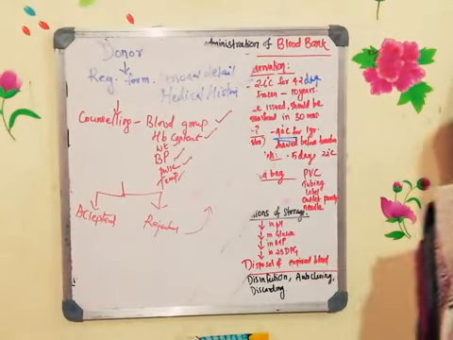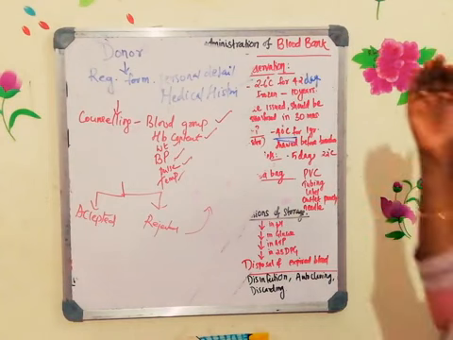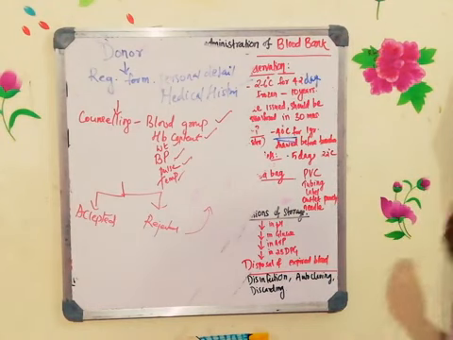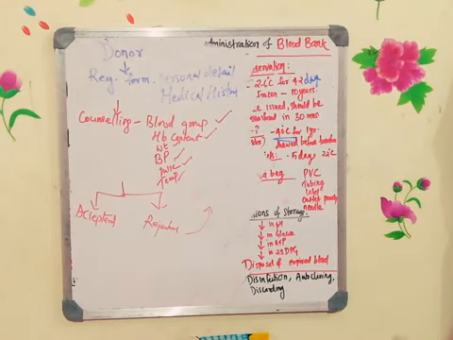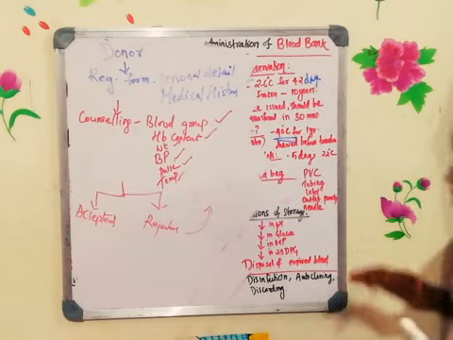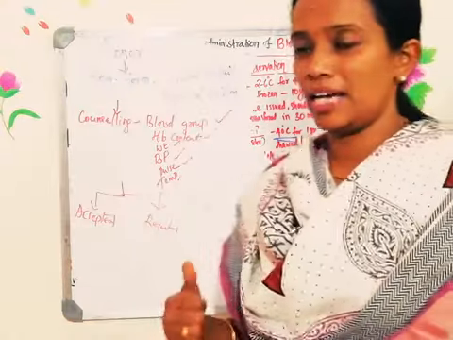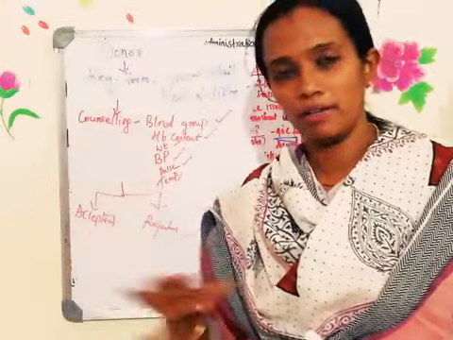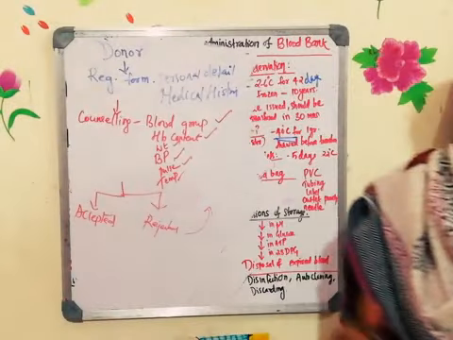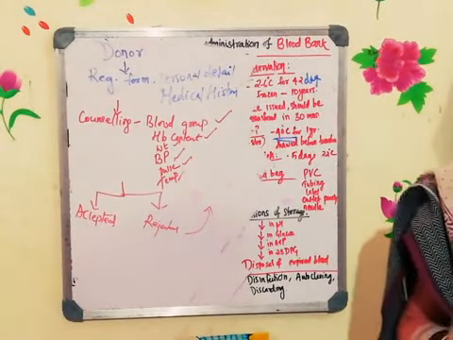So if the donor is accepted, the donor profile will be entered in a book, and then the donor's blood collection process will be done. The donor will be made to lie down in a comfortable position, either in a comfortable chair or on the bed. They will make you lie down, and then they collect the blood.